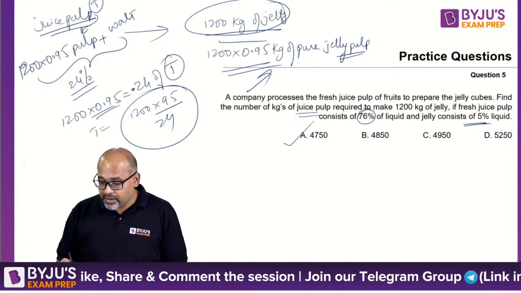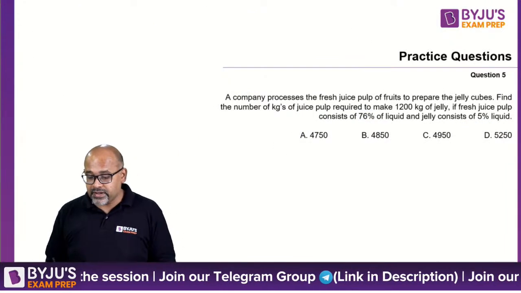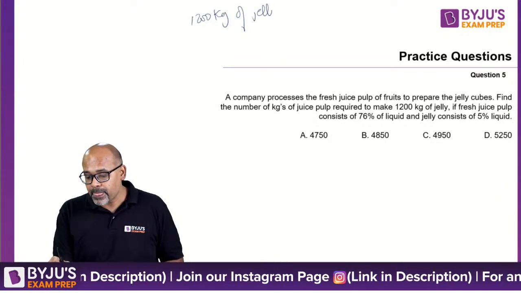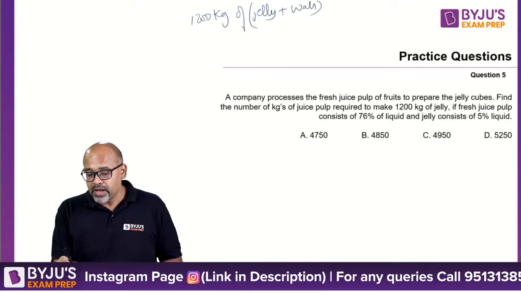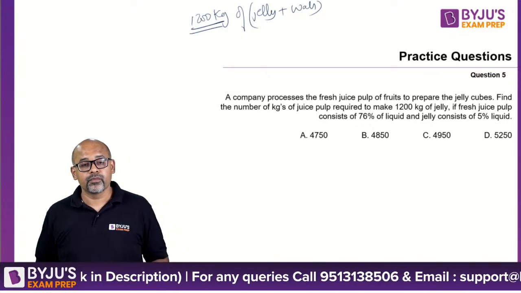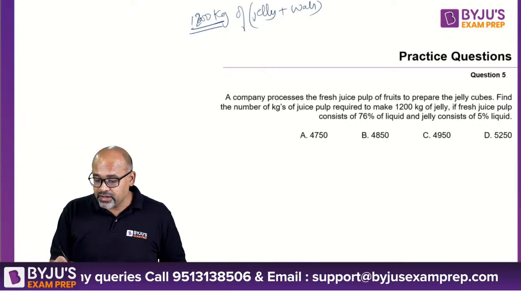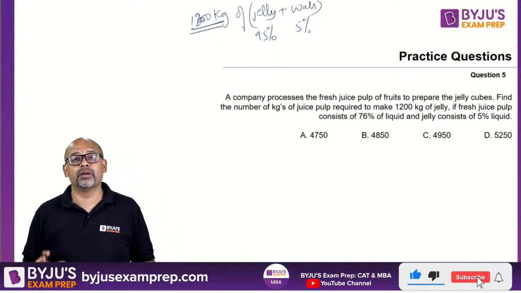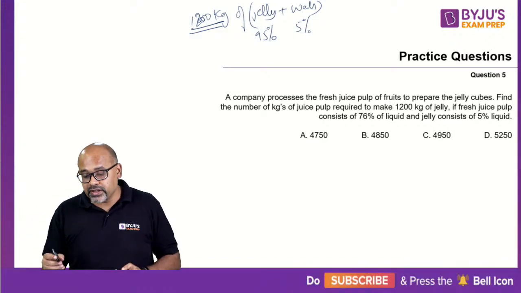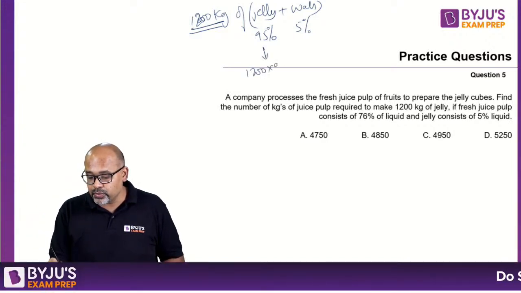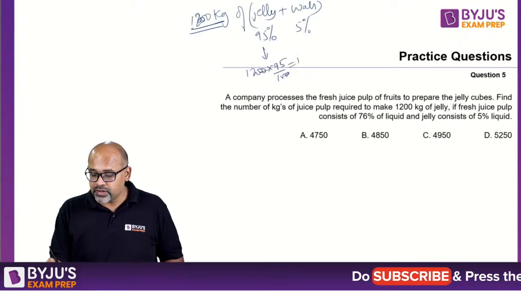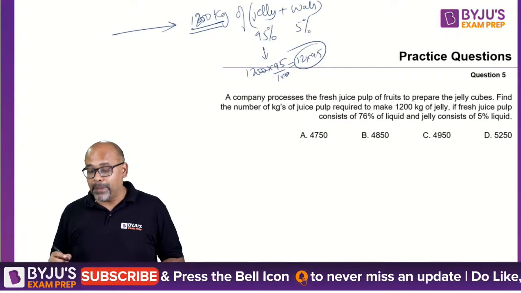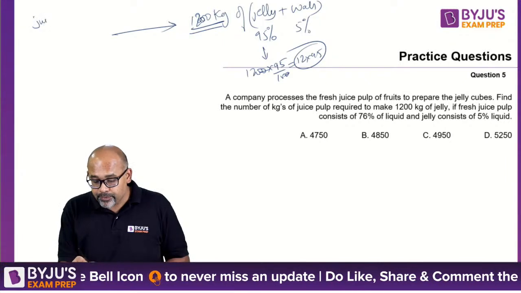Okay, the previous question, I'm going to explain this once again. Quickly, please understand. You have 1200 kg of jelly plus water. In this 1200 kg, 5% is water, 95% is pure pulp. So what is the pulp quantity? This is 1200 into 95 by 100, so this is 12 into 95. This is your pulp quantity. Now how did you get this? You got this by your juice pulp.